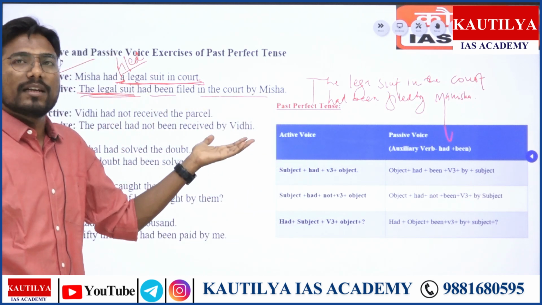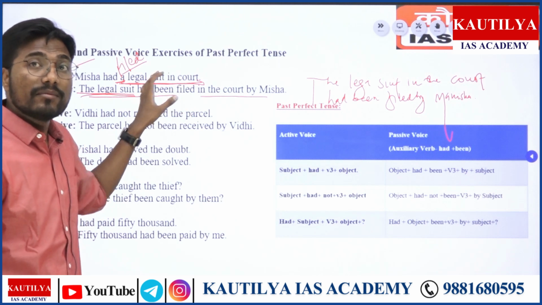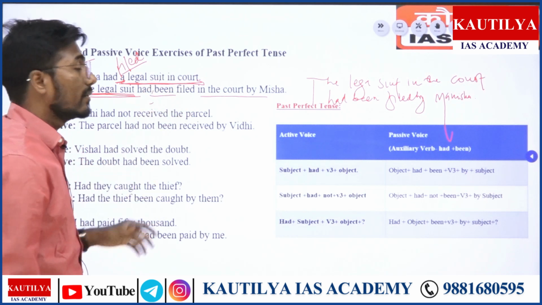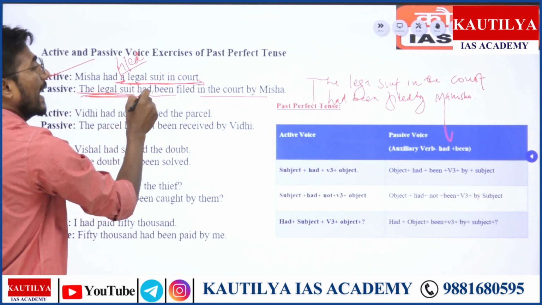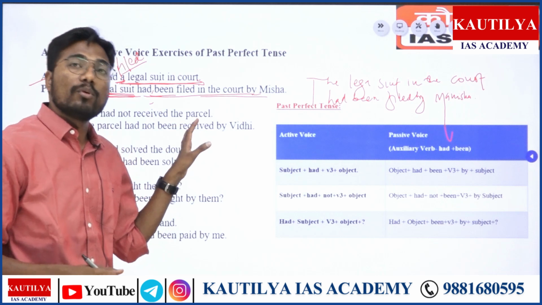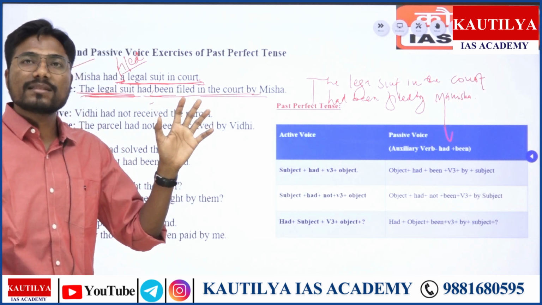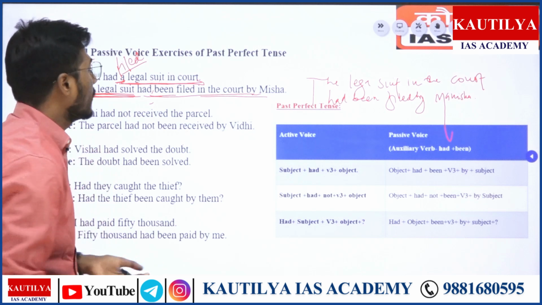This clears the context. Of course, this clears the context, but that does not mean that another way of writing it will not fulfill the context as well. So the legal suit in the court had been filed by Manisha. This is also correct, that is also correct. I mean, according to the context and the structure of the sentence, you can modify it accordingly, right?